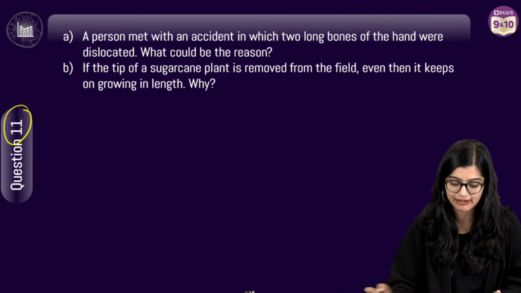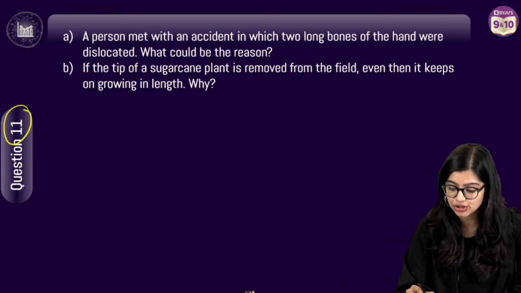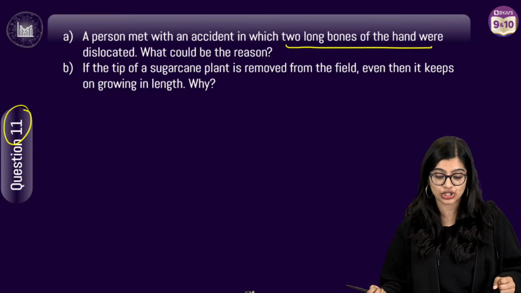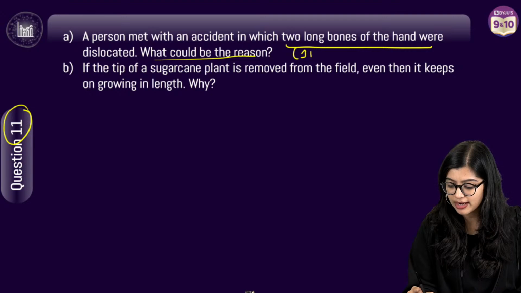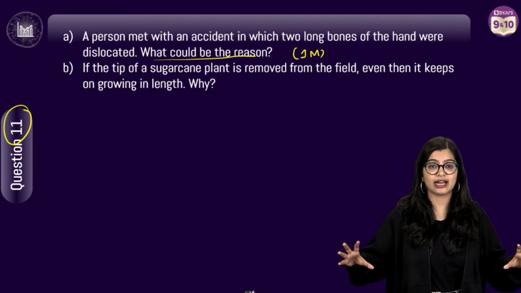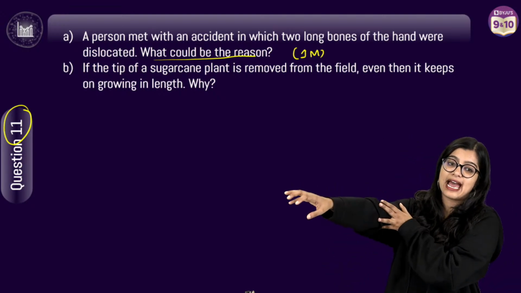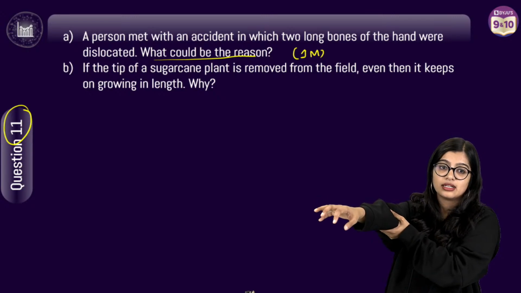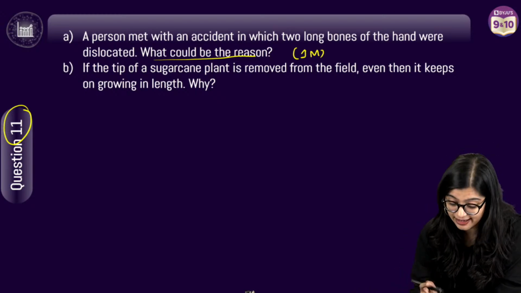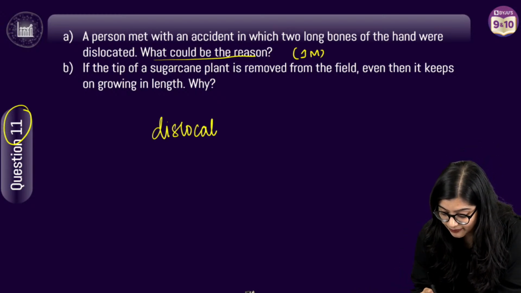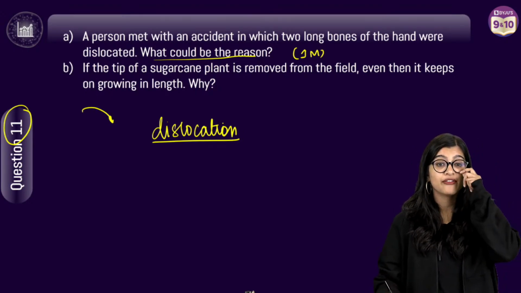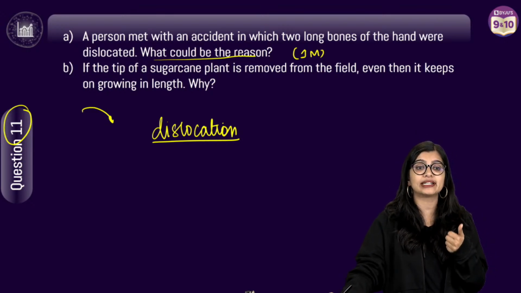Okay. Question number 11. A person met with an accident in which two long bones of the hand were dislocated. That means they were moved out of position. What could be the reason? 1 mark here. So first you give me the answer to that. If a person had two bones in his hand and there is a dislocation in the hand, what has happened right now? They have specifically said there is a dislocation. This is exactly what we mean as competency questions. Very, very important. This is what we mean by competency.